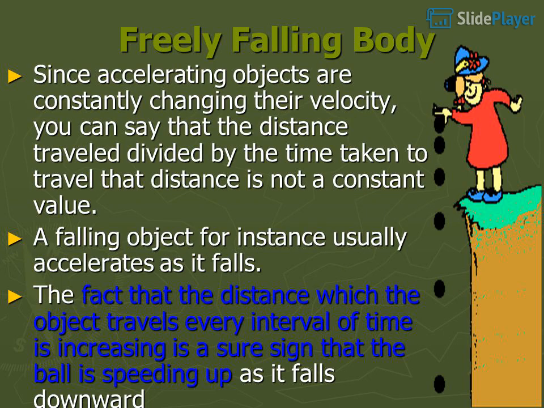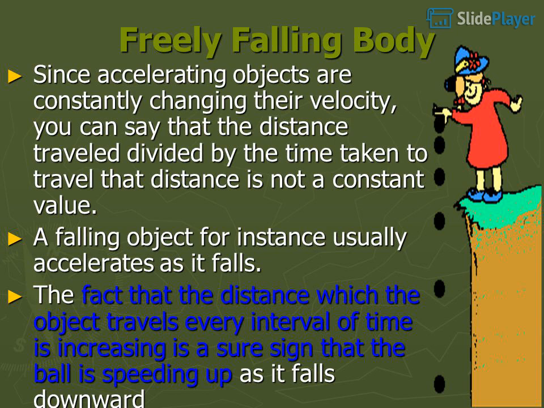Freely falling body. Since accelerating objects are constantly changing their velocity, you can say that the distance traveled divided by the time taken to travel that distance is not a constant value. A falling object, for instance, usually accelerates as it falls. The fact that the distance which the object travels every interval of time is increasing is a sure sign that the ball is speeding up as it falls downward.